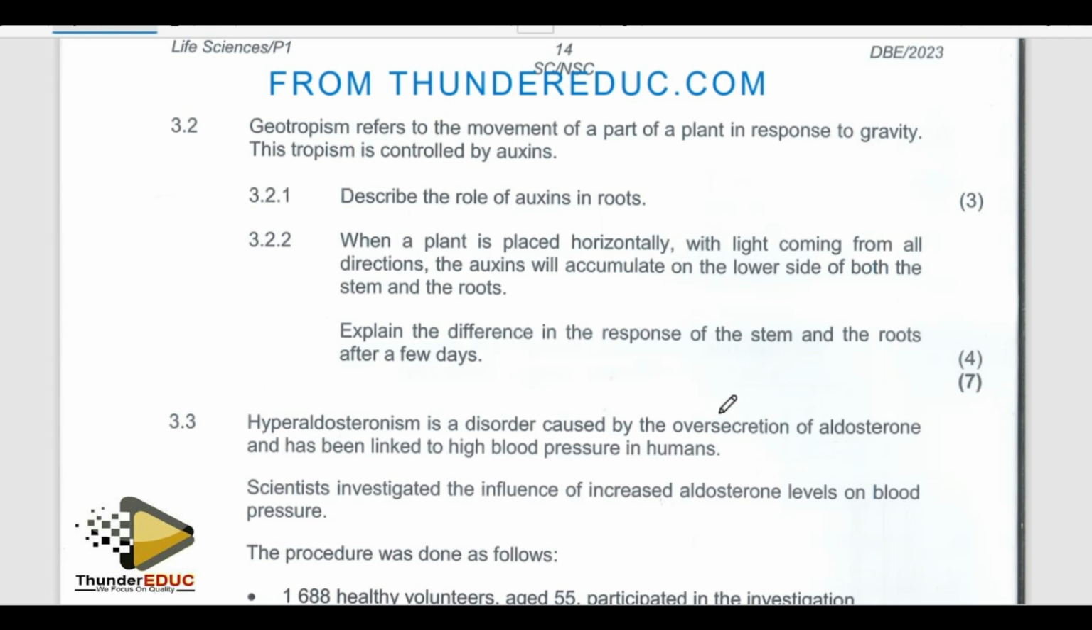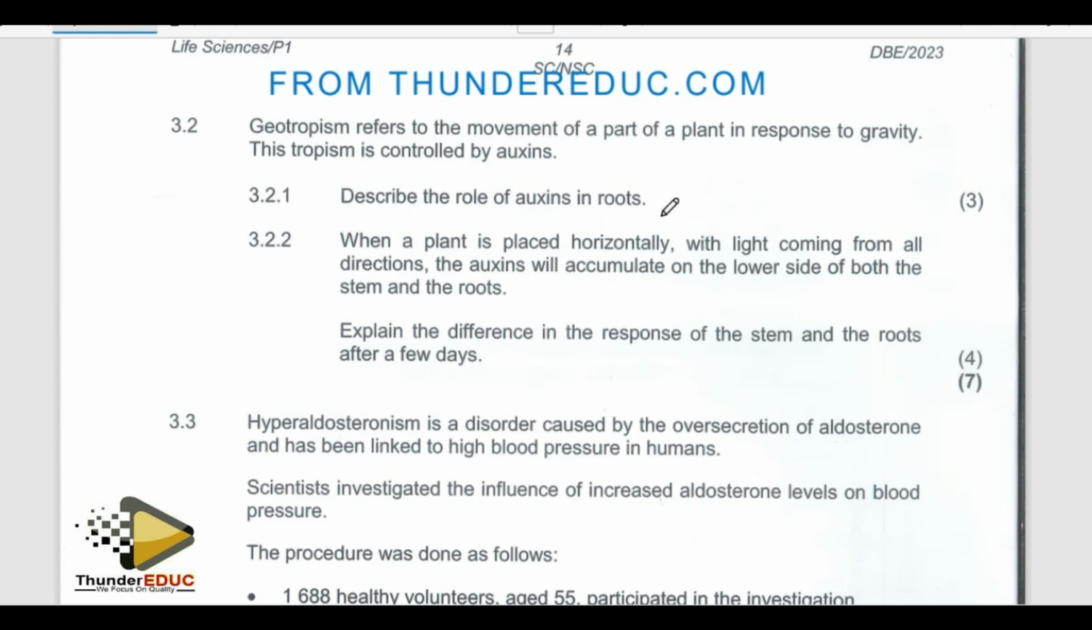Geotropism. If you look at geotropism, what are they looking at here? Geotropism is a plant response to gravity. Sometimes we call it gravitropism. Movement of the part of a plant in response to gravity. They have talked about this. Tropism is controlled by auxins. Describe the role of auxins in the roots.